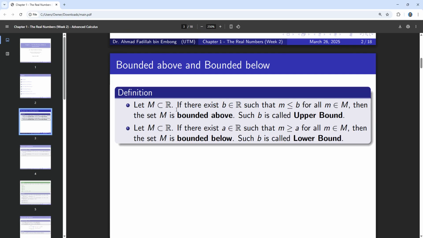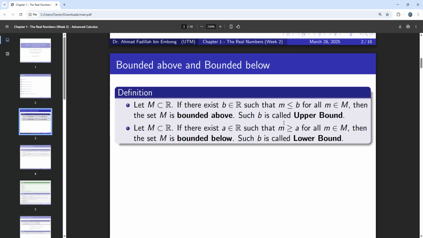We say that a set M is bounded above if there exists B such that this B is bigger than any m for all m inside the capital M. Such a set we call bounded above, and that B is called an upper bound.